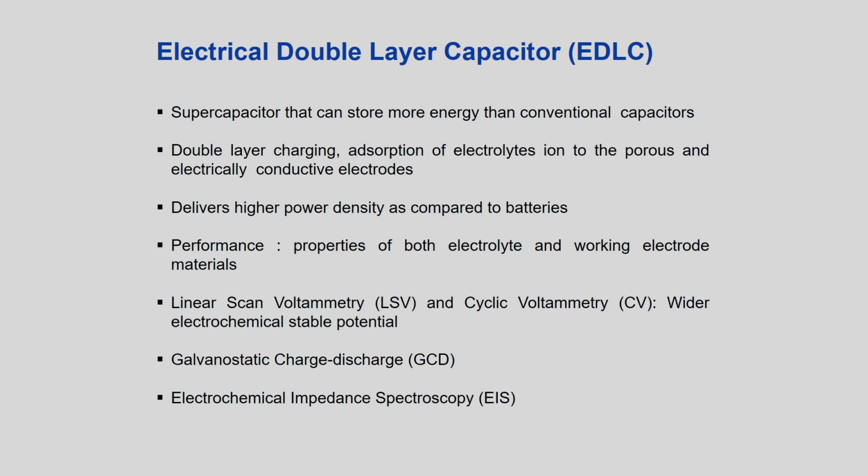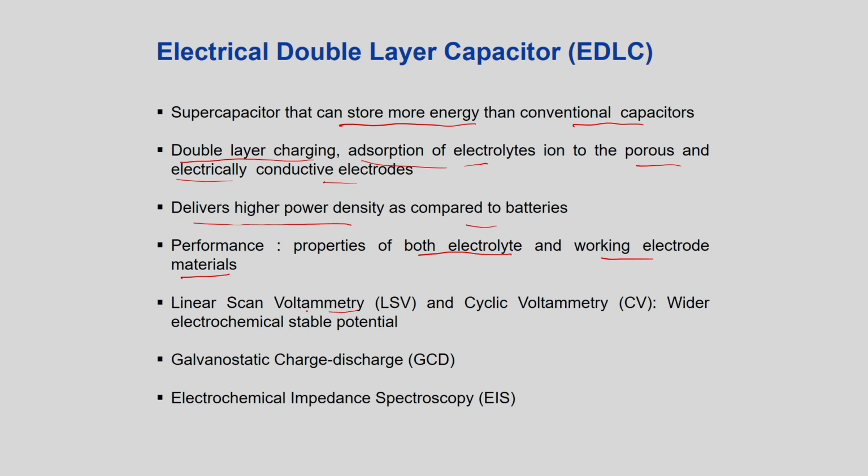I will define electrical double layer capacitors briefly. We have a capacitor which can store more energy than conventional capacitors. Double layer charging, as I just told, means positive and negative ions migrate to each of the electrodes in one cycle and then go to the other while you discharge. Adsorption of electrolyte ions, that is what I just told. It delivers higher power density as compared to batteries. It depends on properties of both the electrolyte and working electrode materials.